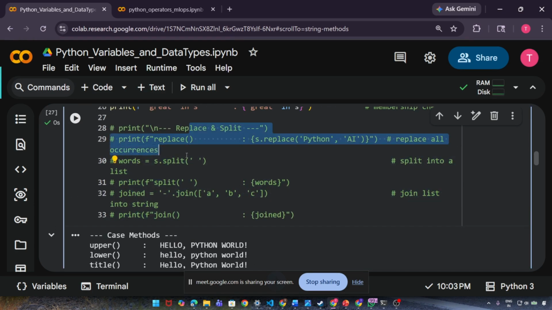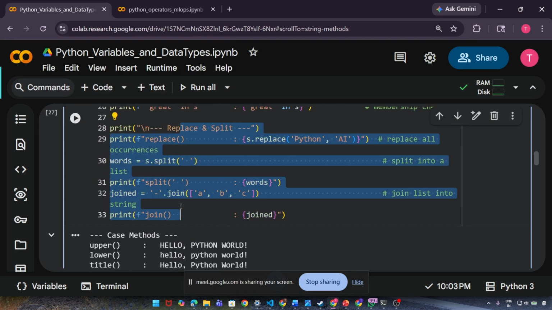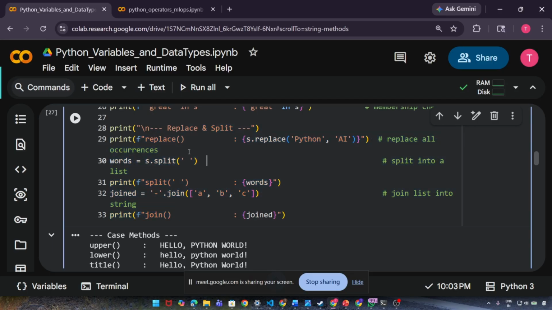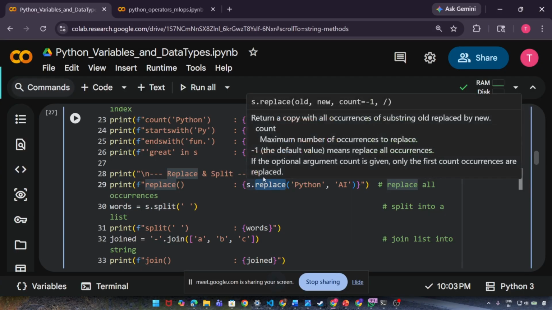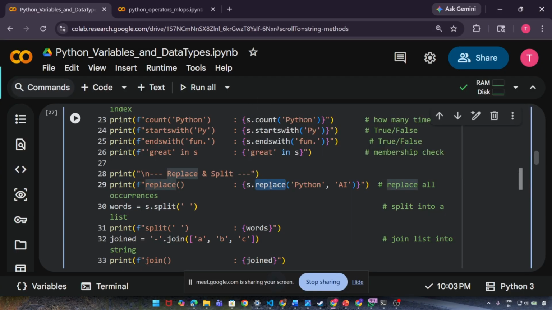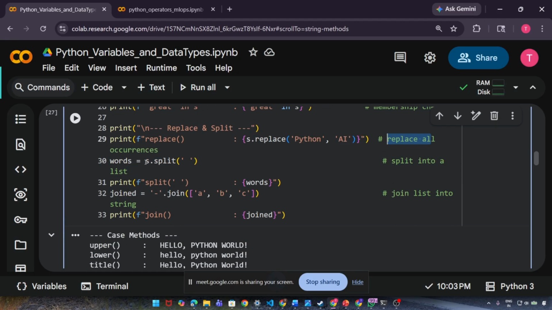And the very last thing is replace and split. When you want to replace any string, you can replace like this: s dot replace Python with AI. So I'm saying you search for Python, and if you find Python, replace it with AI, everywhere. Okay. Then I'm saying s dot split with this bracket.